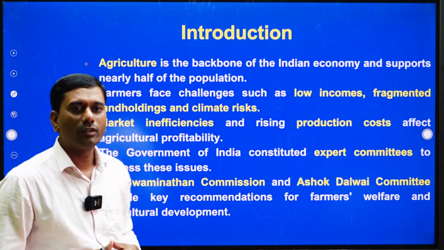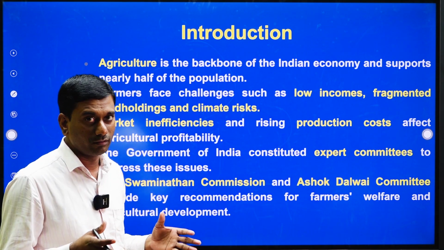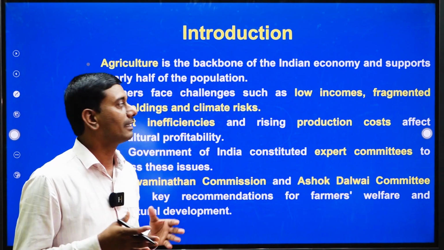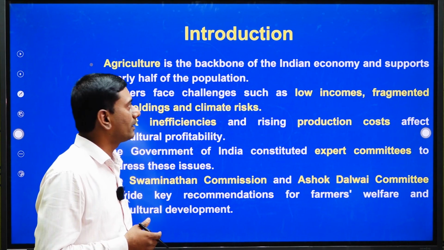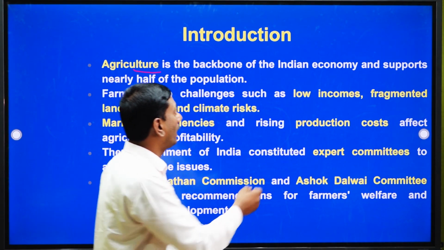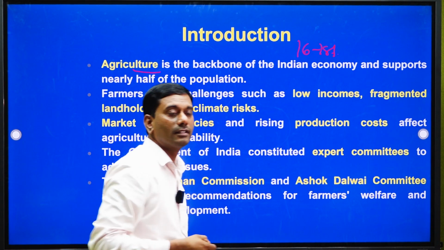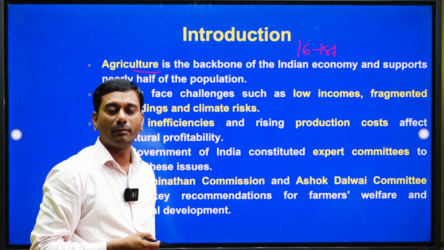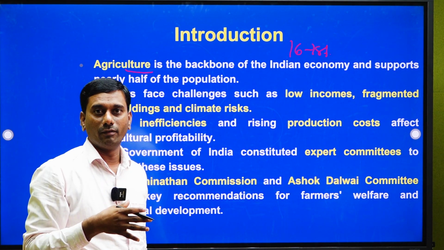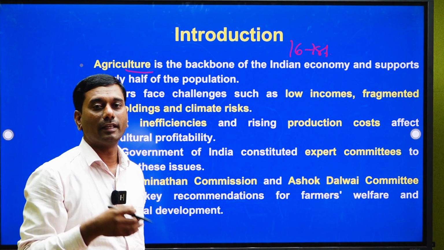First, before going to this topic, we will briefly discuss the agriculture sector. As we all know, India is predominantly an agrarian economy. The agriculture sector contributes 16 to 18% to India's GDP. Apart from that, 50% of the workforce depends on rural livelihood. That is why in the Indian context the agriculture sector plays an important role.